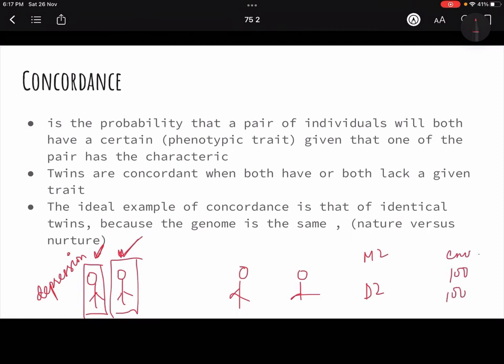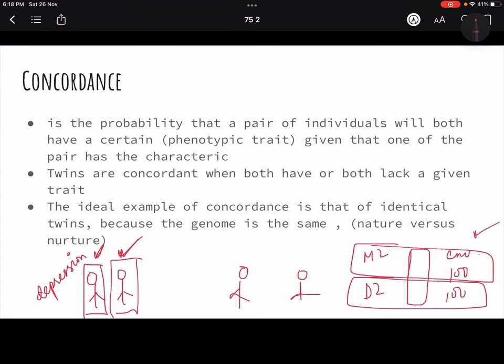So whatever differences there are is because of the genes. If something is there in a dizygotic person also and a monozygotic person also, then whose effect is it? It is the environment's, because in dizygotic the genetic component is different. But if it is there in monozygotic and not in dizygotic, that means it has a genetic component.